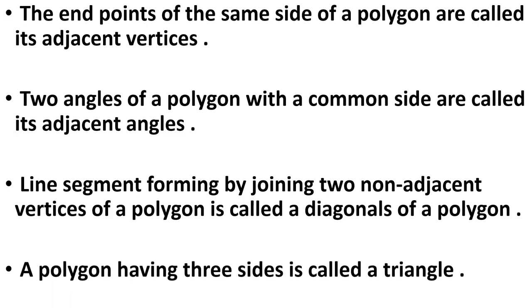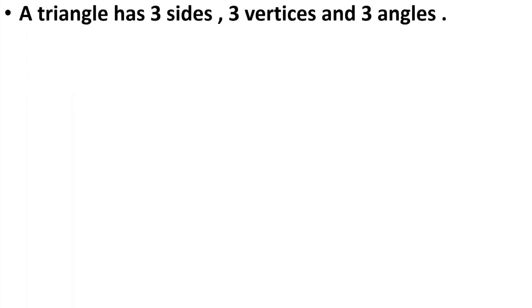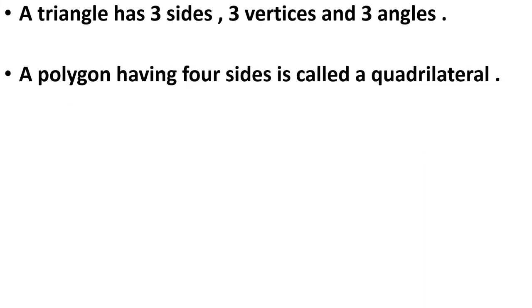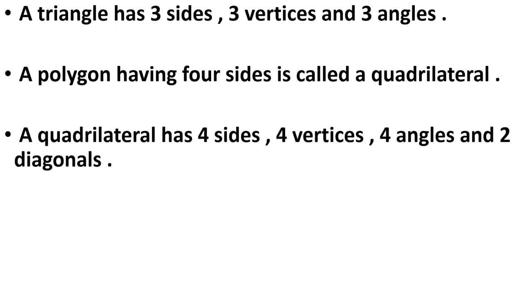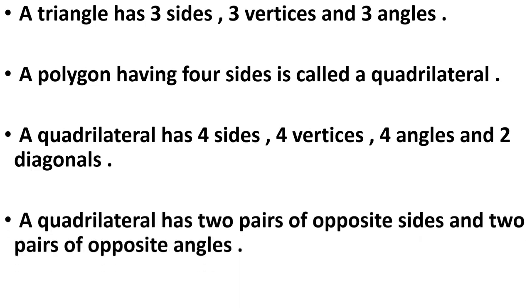A polygon having 3 sides is called a triangle. A triangle has 3 sides, 3 vertices and 3 angles. A polygon having 4 sides is called a quadrilateral. A quadrilateral has 4 sides, 4 vertices, 4 angles and 2 diagonals. A quadrilateral has 2 pairs of opposite sides and 2 pairs of opposite angles.